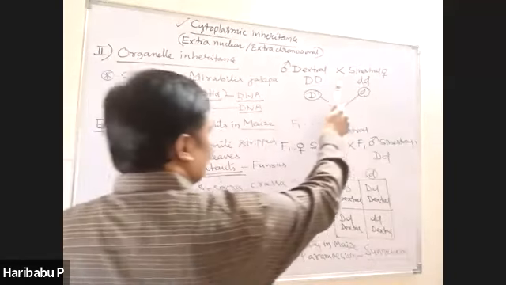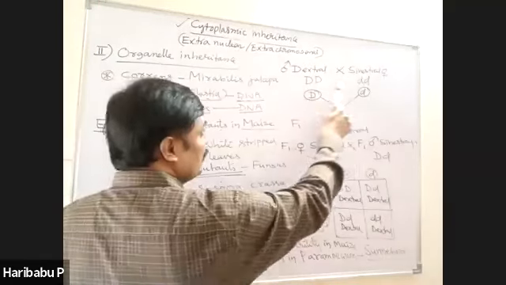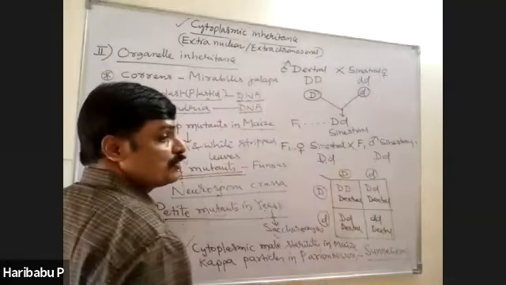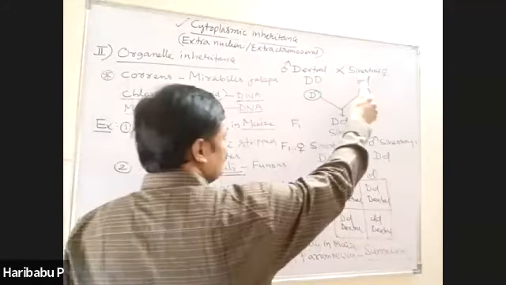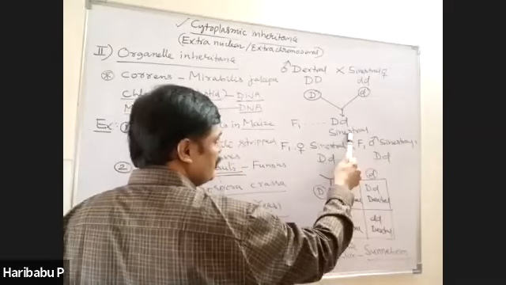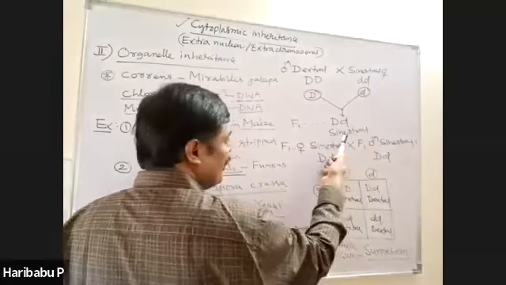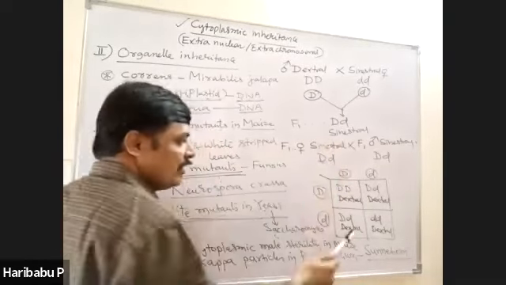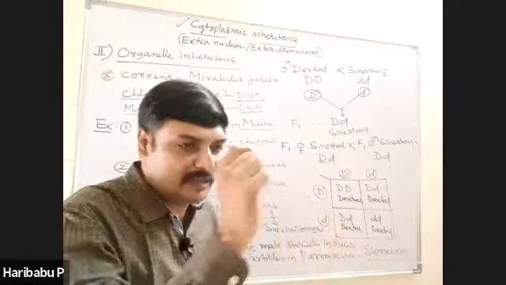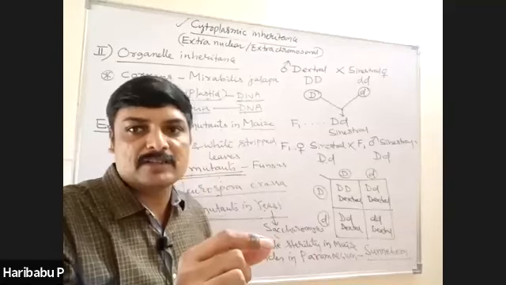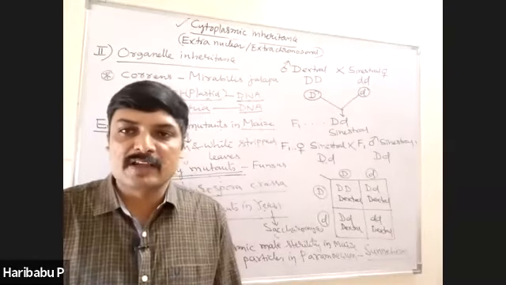So I told you this one. If you take a dextral female with a sinistral male, what kind of individuals are obtained? I have given one example by taking a dextral male with a sinistral female, where the F1 are sinistral. Then think, if a dextral female is crossed with a sinistral male, what kind of individuals are obtained? In every case, you have to think about the cytoplasm of the mother, whether it contains the dominant or recessive. You have to think like that only. This is about cytoplasmic inheritance.